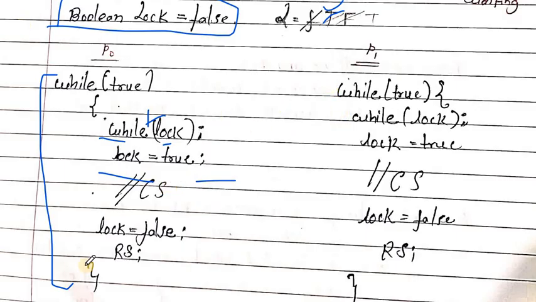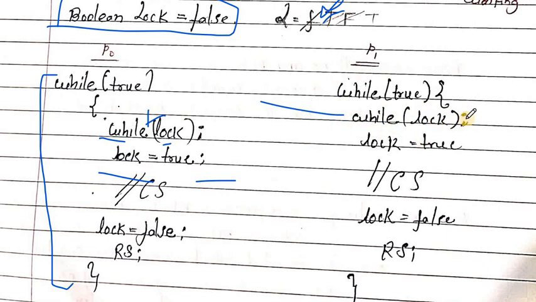Let's check, P0 is here. The P0 is in the critical section. Okay, then the preemption happened. Now another process, P1, is trying to enter into the critical section. Okay, let's check. While lock, what is the value of lock here? Now lock is true. If lock is true, the while condition is true.